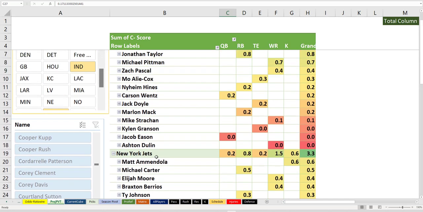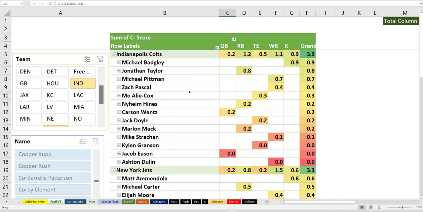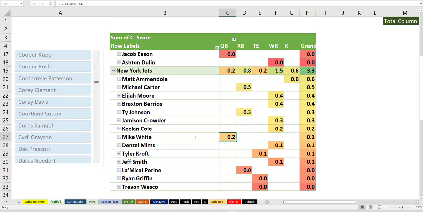That's kind of fun to watch, and they've got him on Thursday night for no reason, right? So in terms of the theatrics of things, I would expect a little more out of this 0.2 out of Mike White on the Jets.